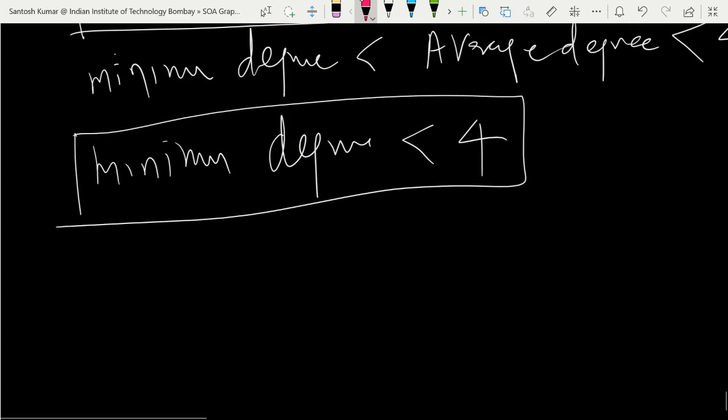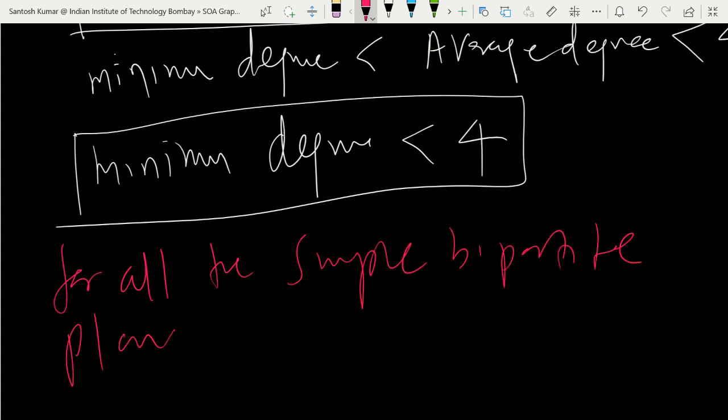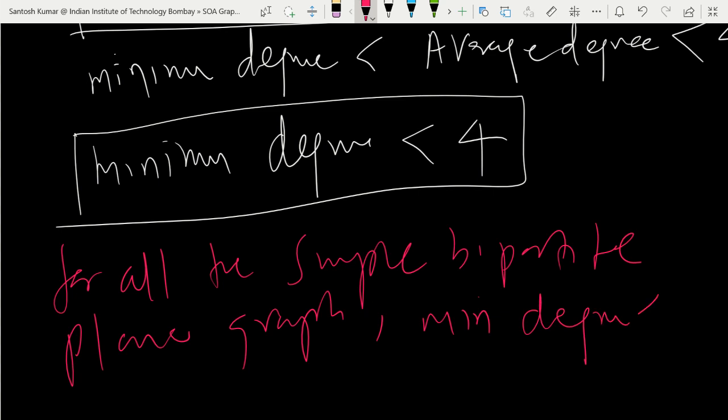So what we proved: for all simple bipartite planar graphs, the minimum degree is less than 4.